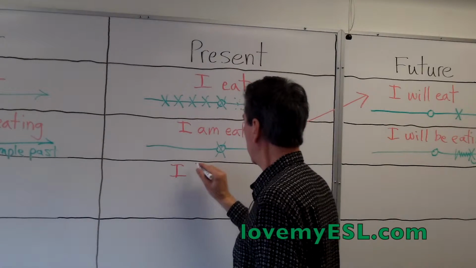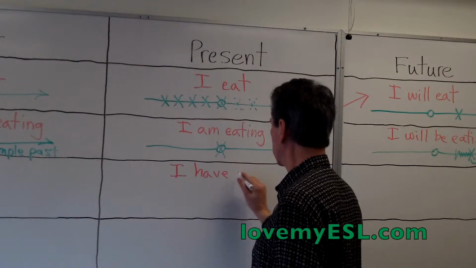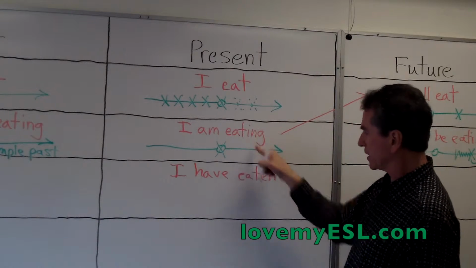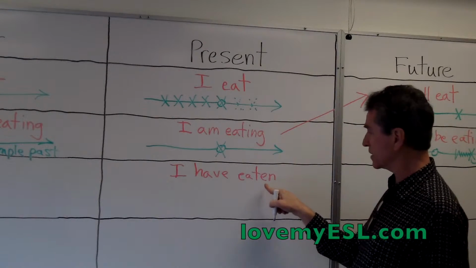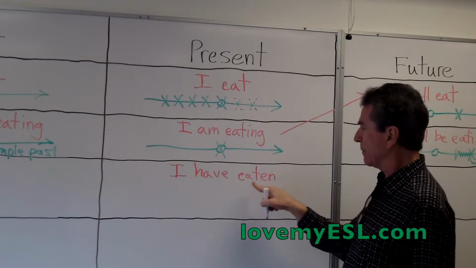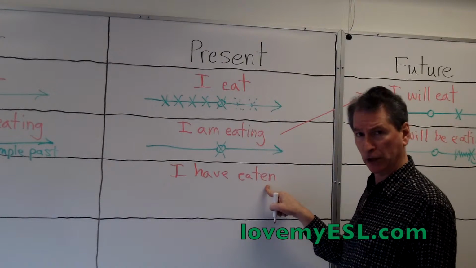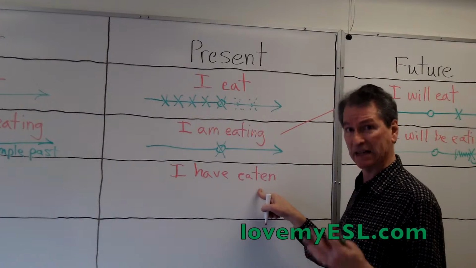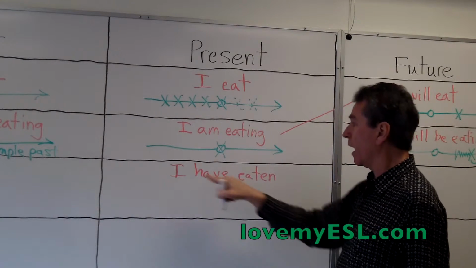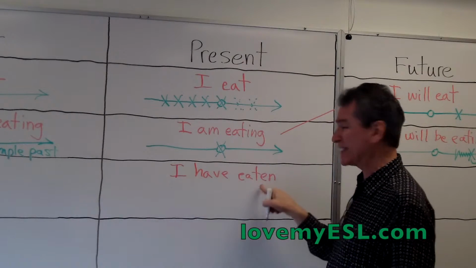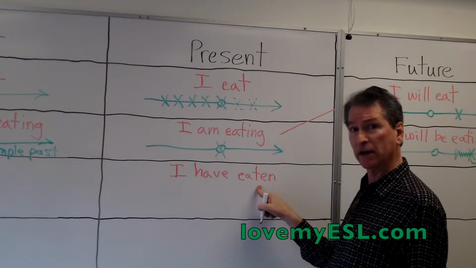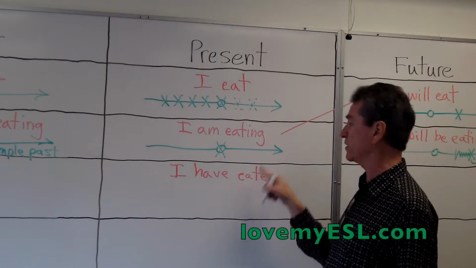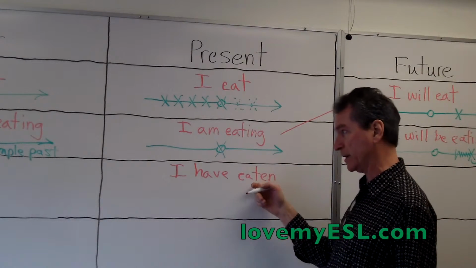I have eaten, E-A-T-E-N. Notice there's no ing on this one. We have an en on the end. This is called the past participle. Past participles are often irregular, and the only way you can learn these is just to memorize them one at a time. So I have eaten, I have drunk, I have seen, I have been for the verb be. You just have to memorize these things, and there's no easy way around that. You just have to work, study, learn these words.